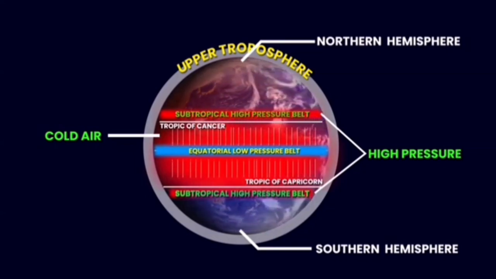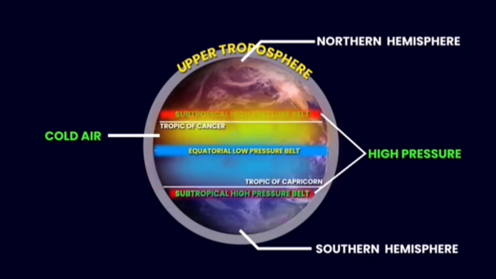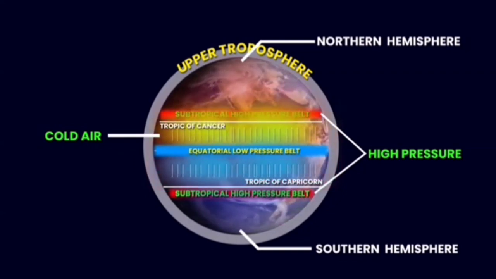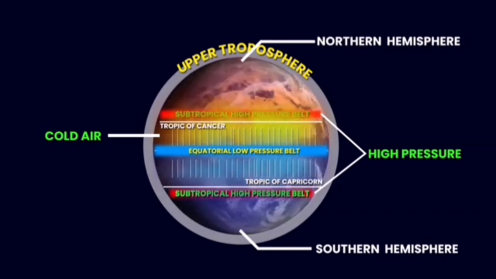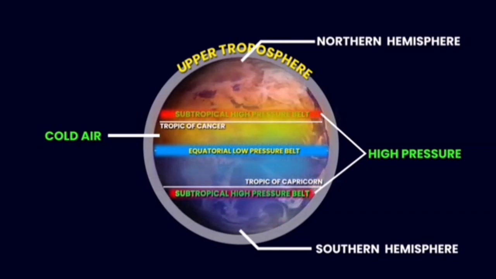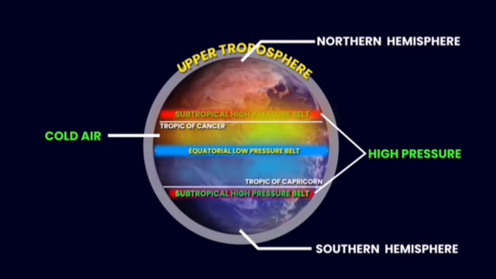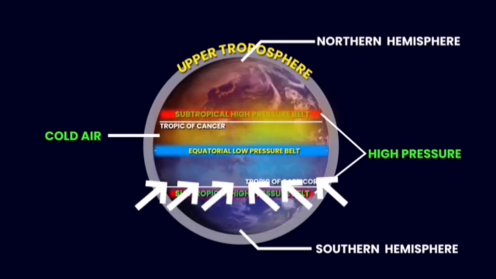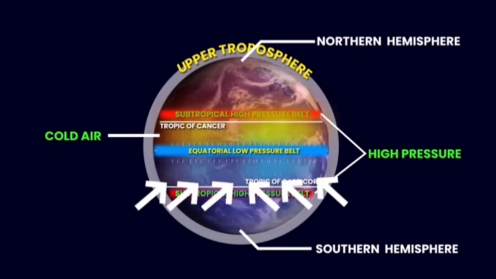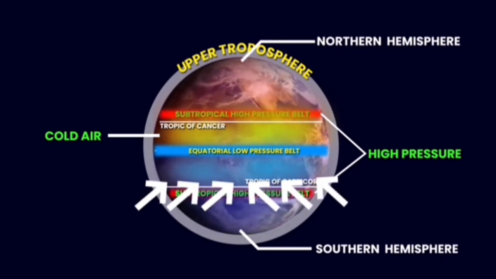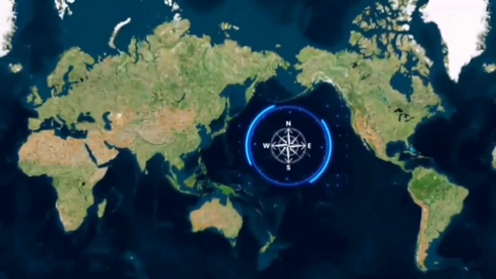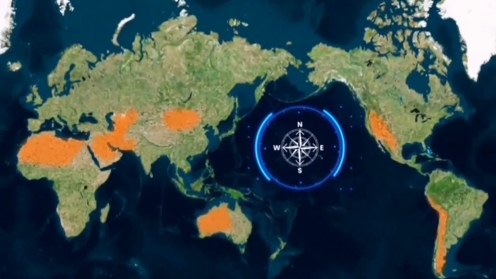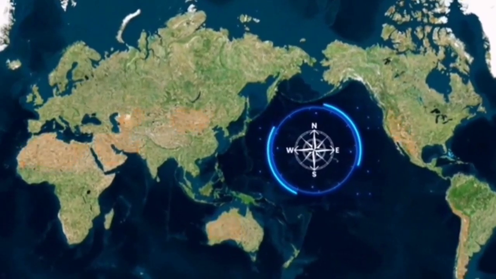Two, Ferrel cells, found between 30° and 60° N and S latitudes. In these cells, air flows in the opposite direction of Hadley and polar cells. Air from the subtropical high-pressure belts moves toward the subpolar low-pressure belts, rising at around 60° N and S. Three, polar cells. Located between 60° and 90° N and S, in these cells, cold, dense air sinks at the poles, creating high-pressure zones. This air moves toward the subpolar low-pressure belts, where it rises again due to convergence with the warmer air from the Ferrel cells.